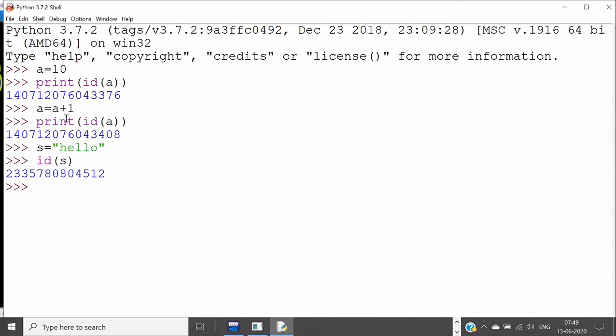When I say s plus world, what happens? A new object gets created, called hello world. You see, a new object is getting created called hello world. But our question was, what if I print s now? Hello or hello world?